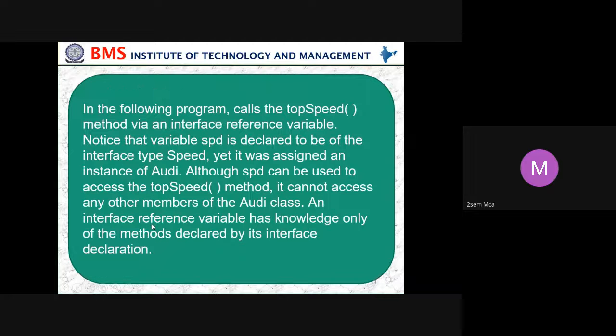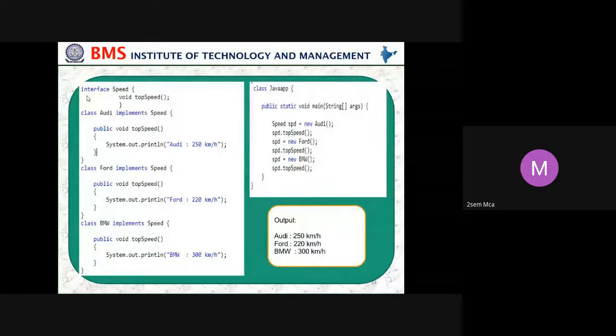Using the interface reference, here we are using one interface called Speed, and that same speed method is used in three different classes: Audi, Ford, and BMW. It is not just displaying; you can do any other things in this method, but just to show you how it is, we are just displaying the methods, and we are creating one main.